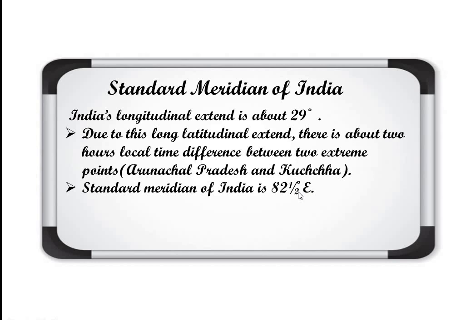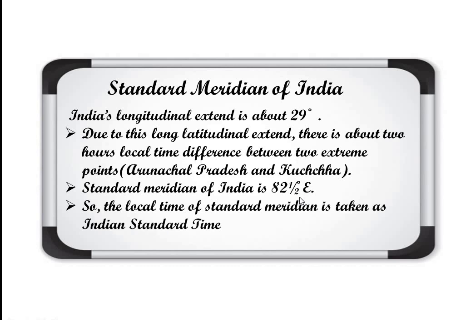So that time is known as standard time also, Indian Standard Time. So that's why the complete India is observing the same time. Otherwise the local time is different. From Arunachal to Kutch it is 2 hours difference. But as we are following the same time here, the local time of this meridian, that's why this is the standard meridian, and the time here is Indian Standard Time. So the local time of the standard meridian is taken as Indian Standard Time, as I told you.